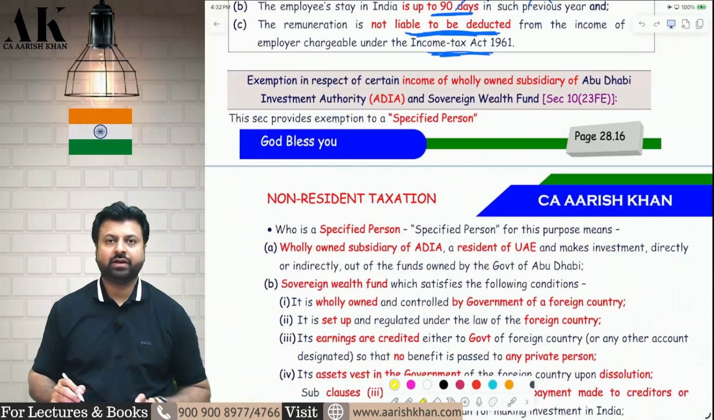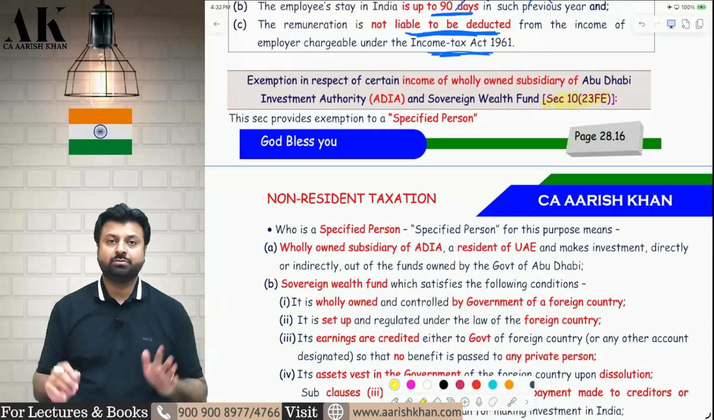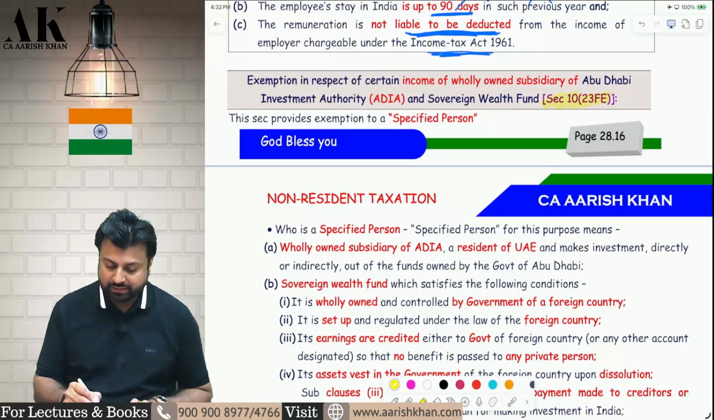Now let's go ahead with one last exemption, that is under section 10(23FE), which is the biggest exemption of non-resident taxation. Here the government is giving exemption to certain specified persons.